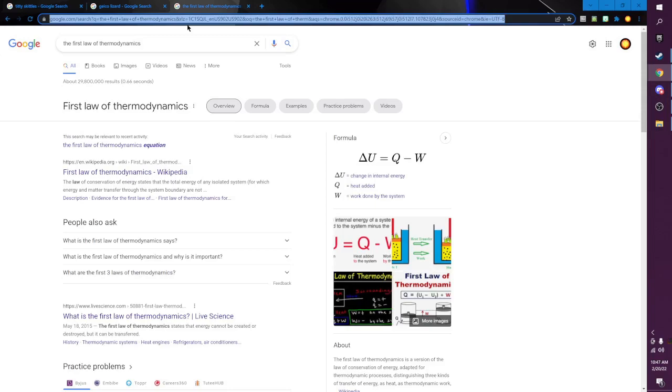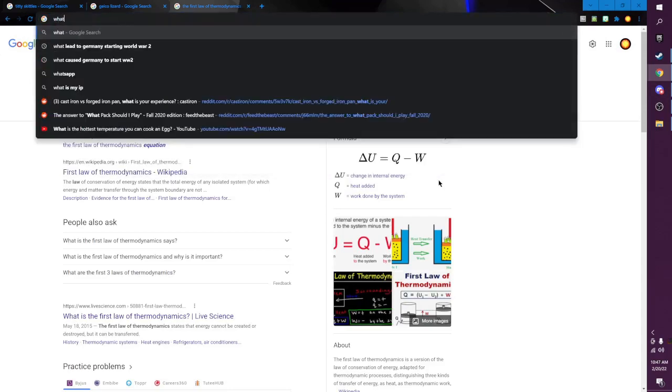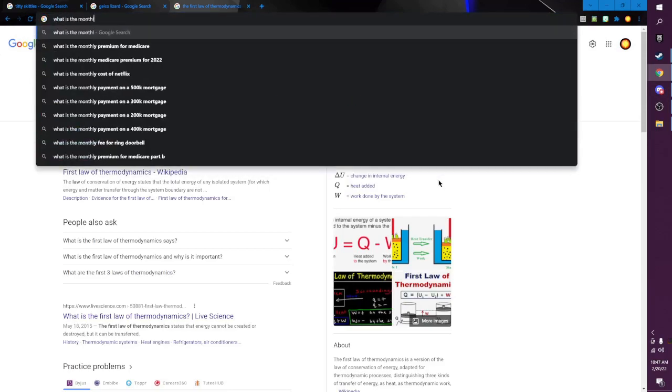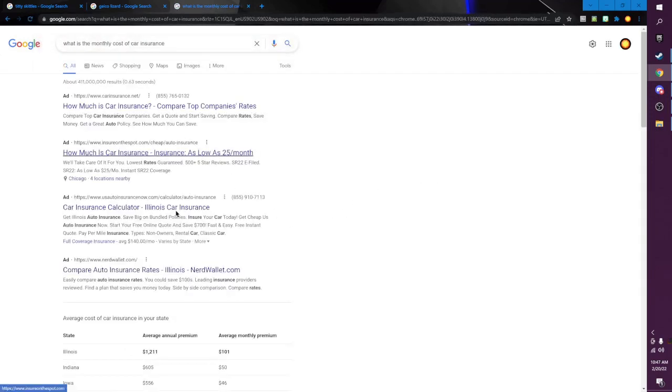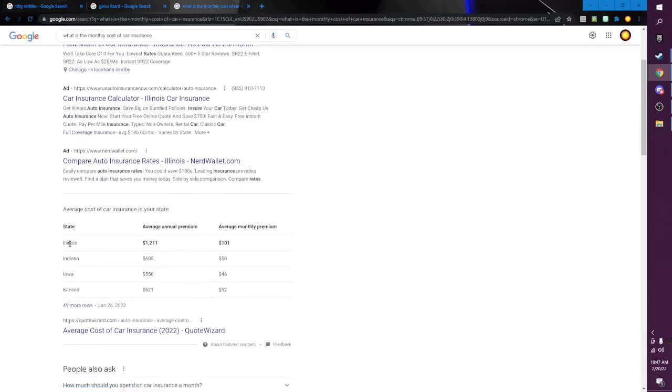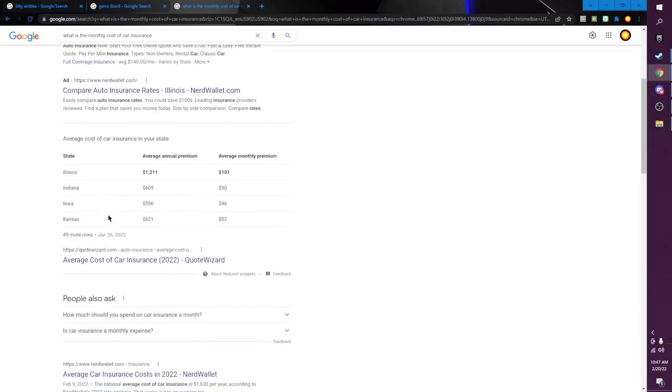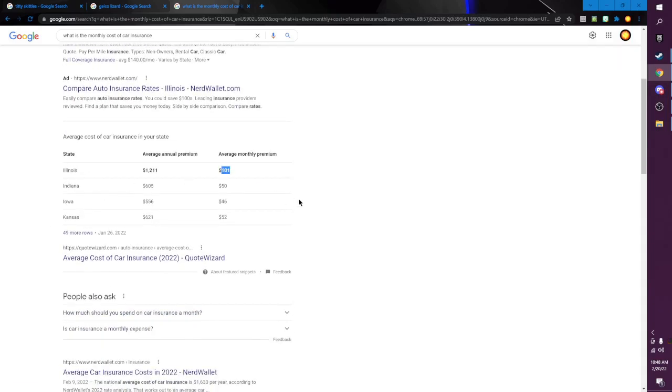I'm going to assume that our car insurance has just transformed into pure energy. So if we're going to assume that our car insurance has just transformed into pure energy, we need to calculate just how much energy that releases. So we're going to figure out what is the monthly cost of car insurance so that we could put this into more reasonable units. Okay, average cost of car insurance in my state. I'm in Illinois, so it's about $101, right? Great.